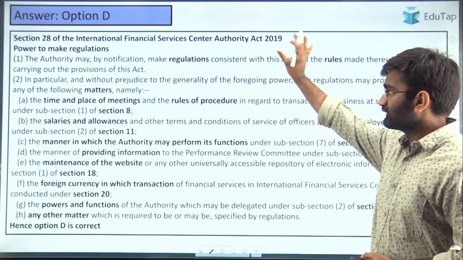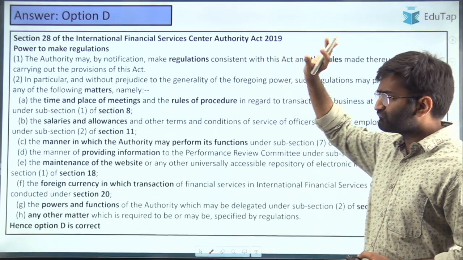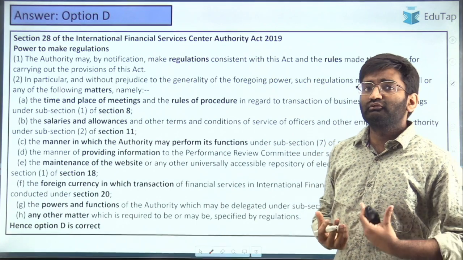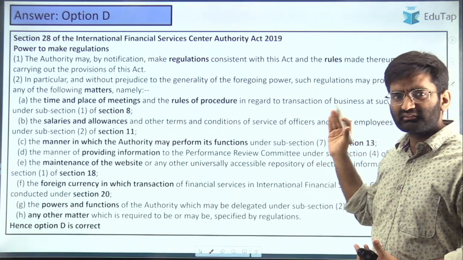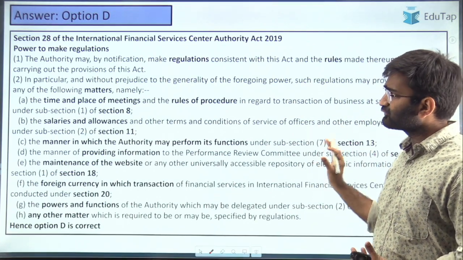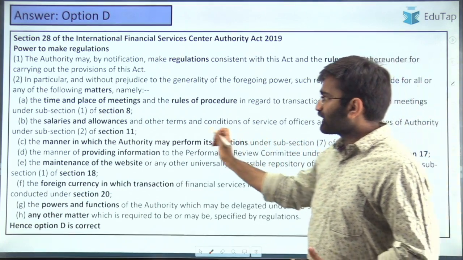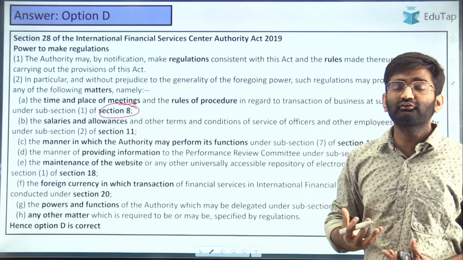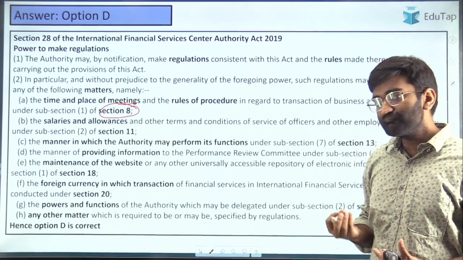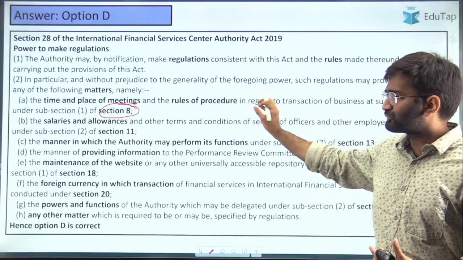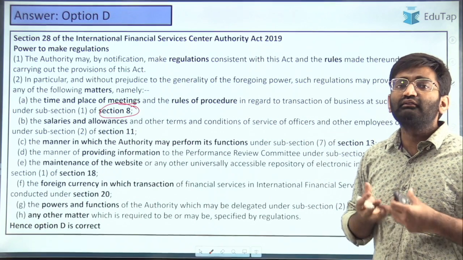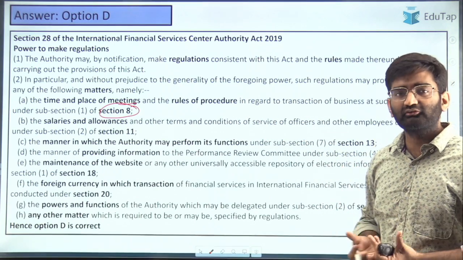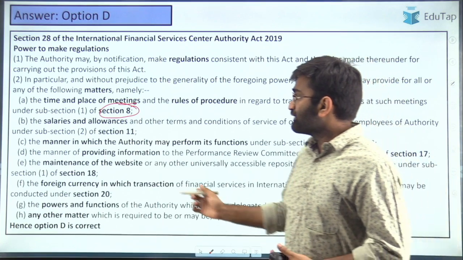We have section 28, which provides for the regulations with respect to various provisions that are given in the act to come up with regulations. The time and place of meetings. So we have section 8 that talks about the meetings of the IFSCA, and the time and place, the rules of procedure, all of these can be given in the regulations, and we have come across these regulations on the IFSCA website.